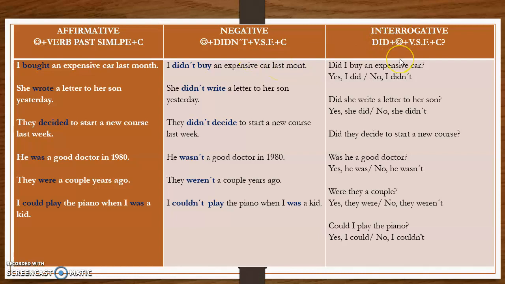And as well in the interrogative, guys, remember that you are going to have the auxiliary did, then your subject, and then a verb again in the simple form. Remember, if you have didn't or did, the following verb is going to be in the simple form. So please be very careful with those observations.